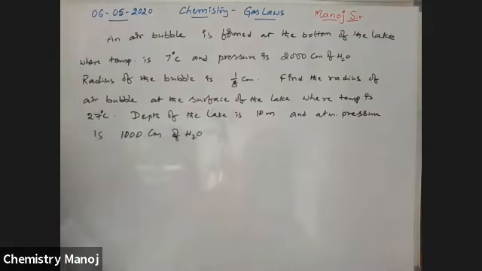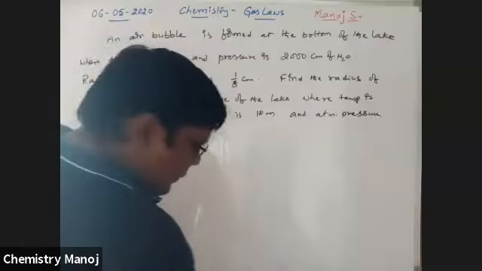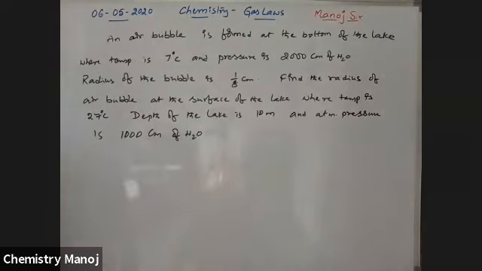So that is water, this is automatically water, no problem. Now, see the problem.